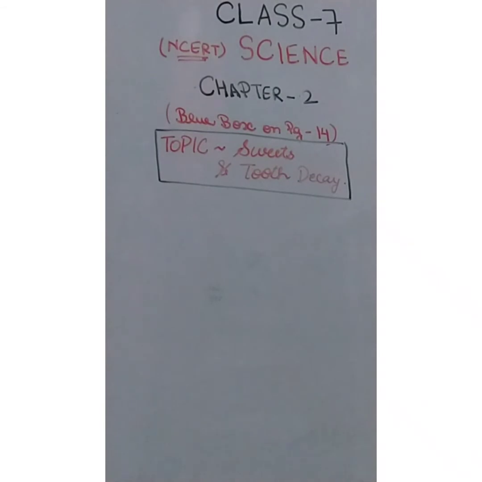I have already explained this. Chocolate, sweets, soft drinks and other sugar products are the major culprits of tooth decay. Now this is a very important line: the major culprits of tooth decay are chocolate, sweets, soft drinks and other sugar products.